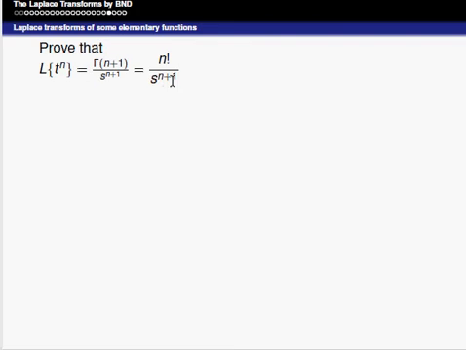We know the term gamma of n plus 1 can be written as n factorial. Therefore, Laplace of t to the power of n is equal to gamma of n plus 1 divided by s to the power of n plus 1, or n factorial divided by s to the power of n plus 1, where n is a positive integer.